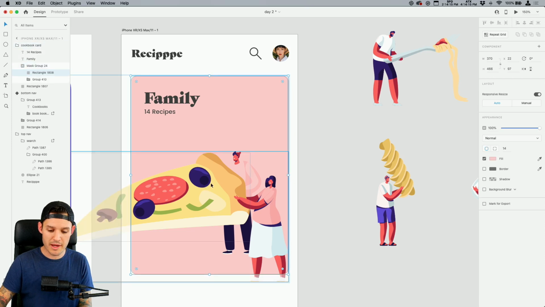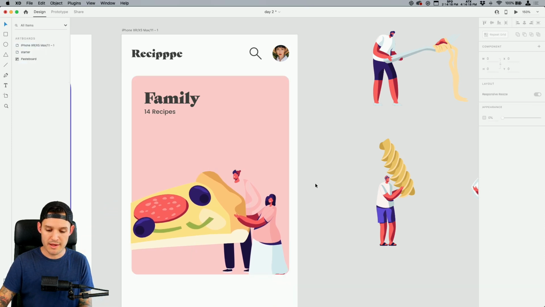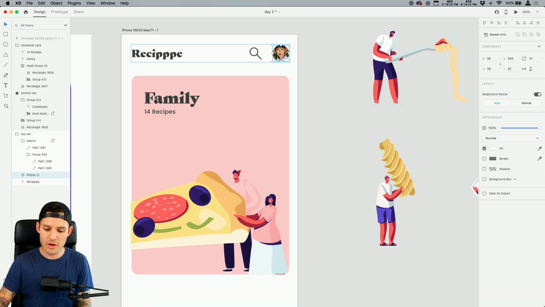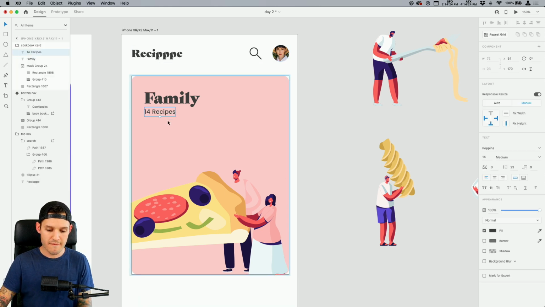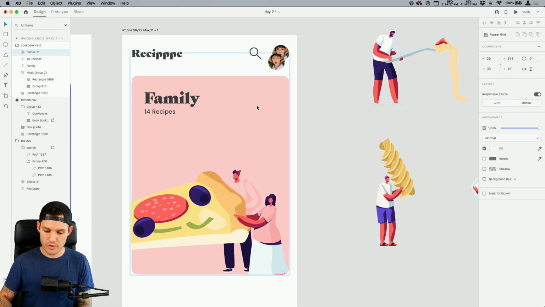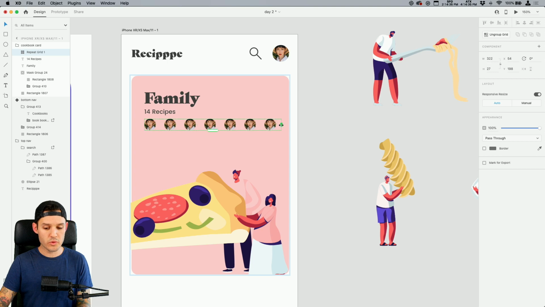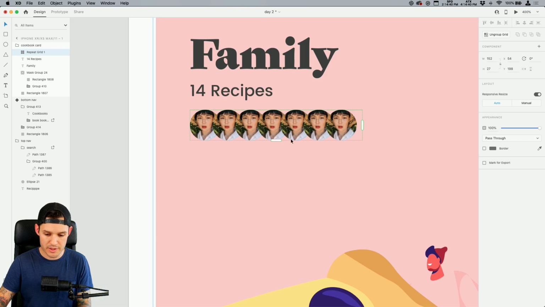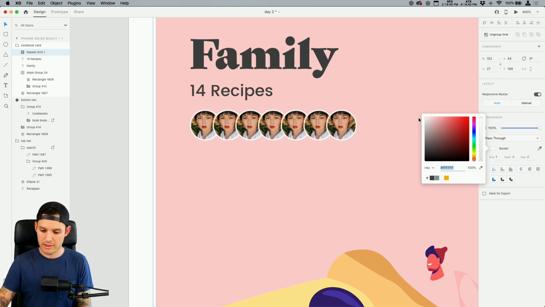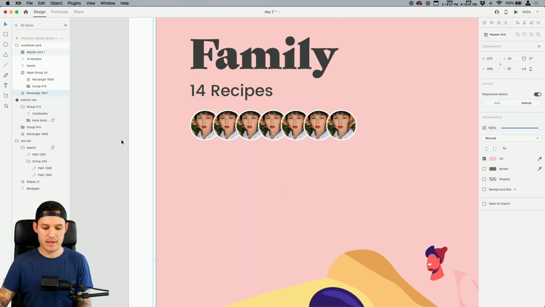I'm gonna grab my illustration, just move it down a little bit inside of our mask. Digging it, okay? And then why don't we grab our avatar, 14 recipes, and bring it inside like this. Let's make it smaller. And why don't we repeat grid, drag out a bunch of people we're sharing this cookbook with. I'm gonna zoom in so we can see this bad boy. And then why don't I give this a border, like a white border, something like that.